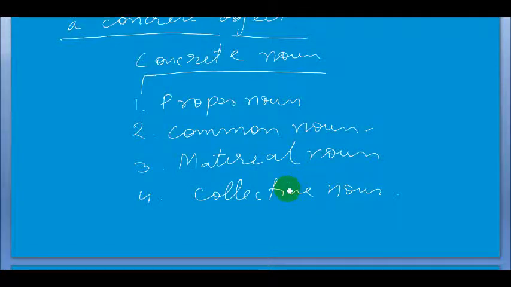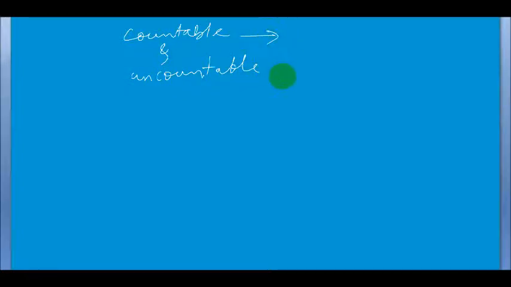Another thing which I want to tell you about concrete noun is that a concrete noun may be countable and uncountable. Countable means which can be counted, uncountable means which cannot be counted.